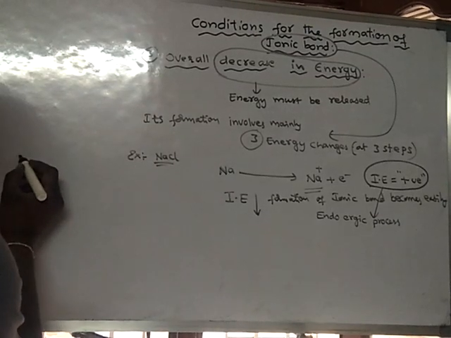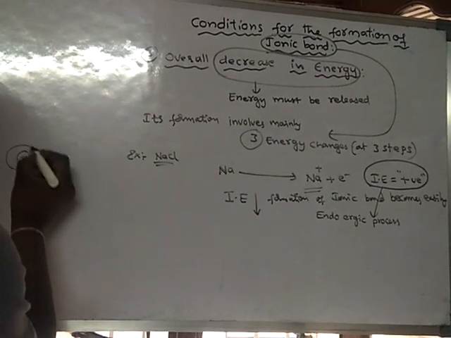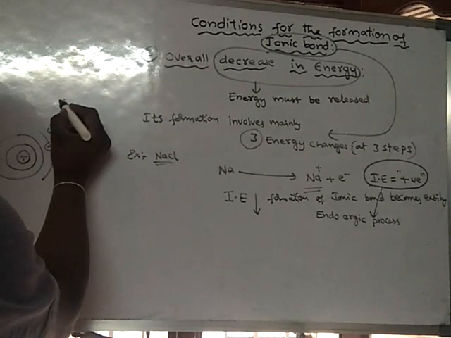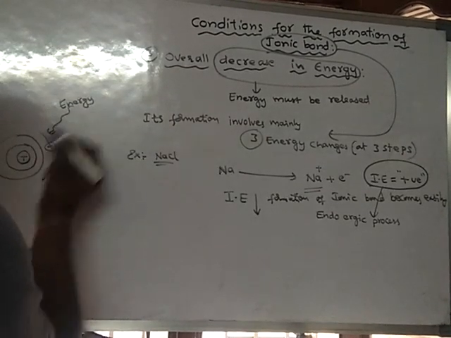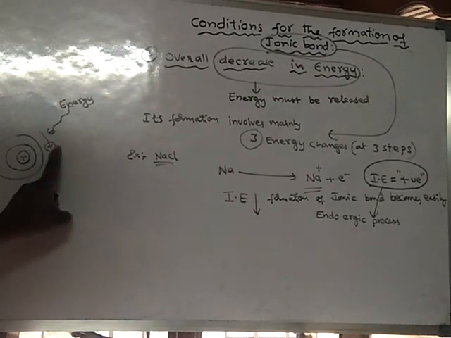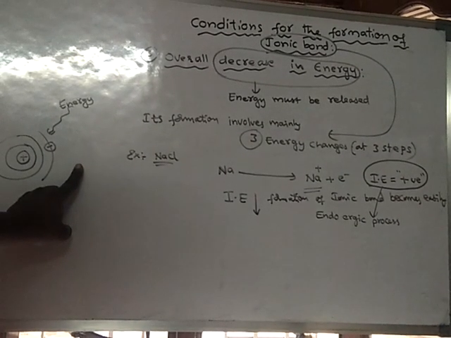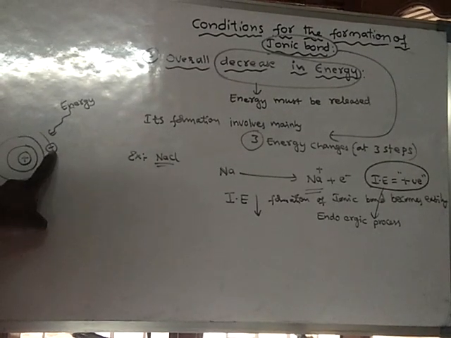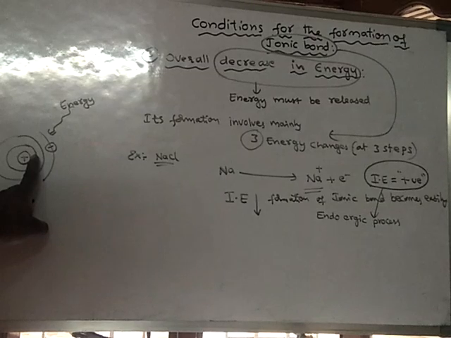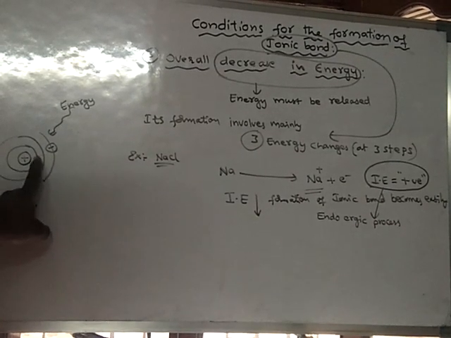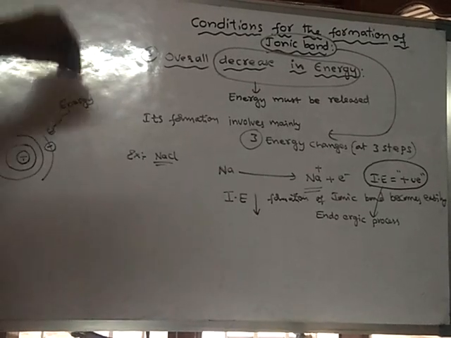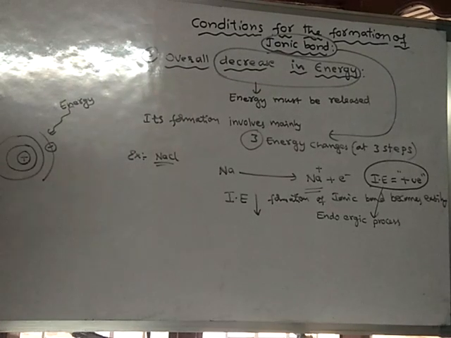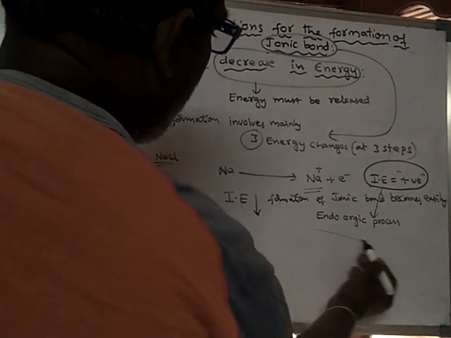Suppose this is the atom. Okay, this is the electron. So now we are supplying energy. Why are we supplying energy? In order to take this electron away from the atom, because this electron is under the force of attraction of the nucleus. So to break the force of attraction between the nucleus and this electron, we have to supply some energy to that atom, so that the electron can be freed from the atom. That means it is an endoergic process.